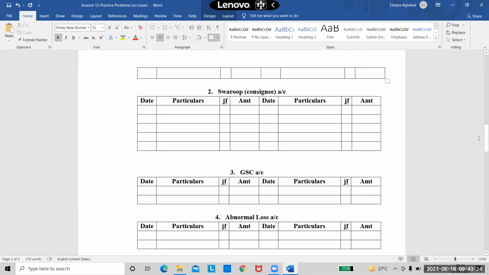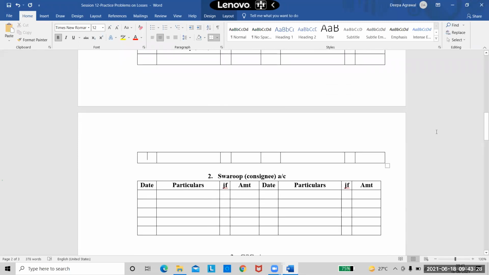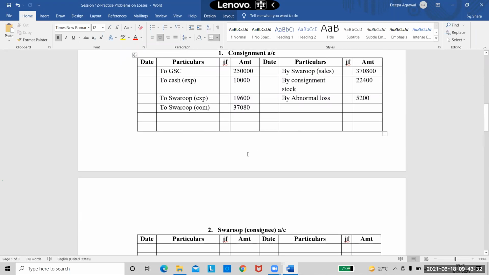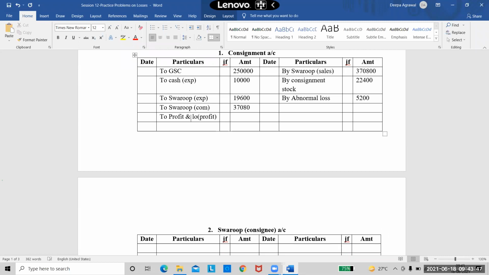Now what do? We need to calculate the profit and loss account. Profit and loss in this problem. So tell me how much is the profit and loss calculation. I will write the entry till there as to profit and loss in brackets profit. Yes, tell me quickly how much is the profit.